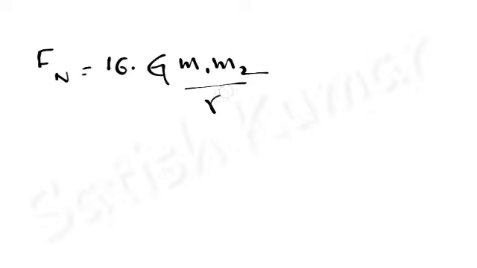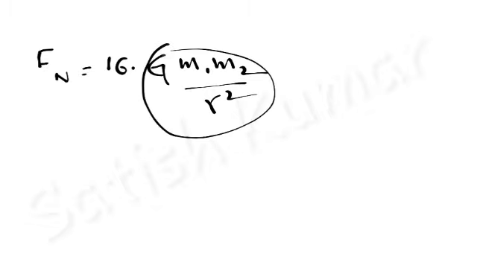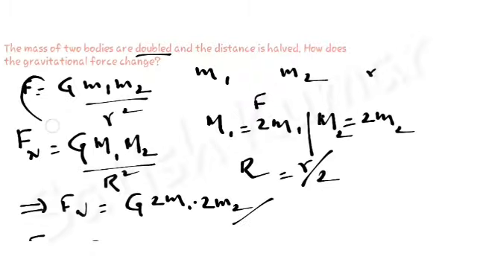I can rewrite the equation like this: Fn is equals to 16 of G small m1 small m2 by r square. What is G small m1 small m2 by r square? The initial force of gravity.